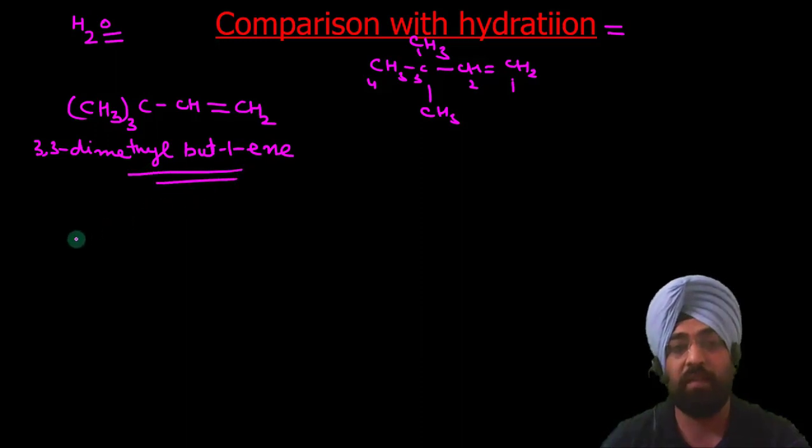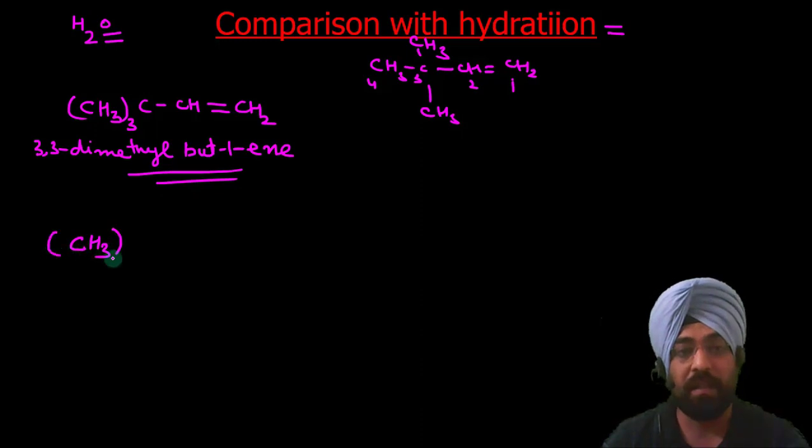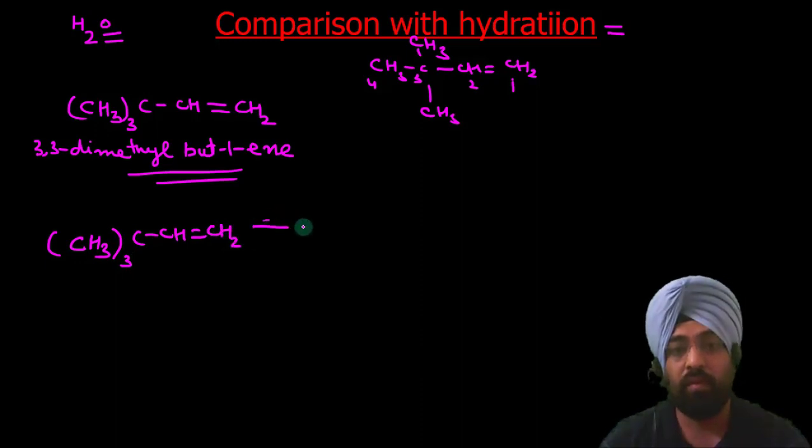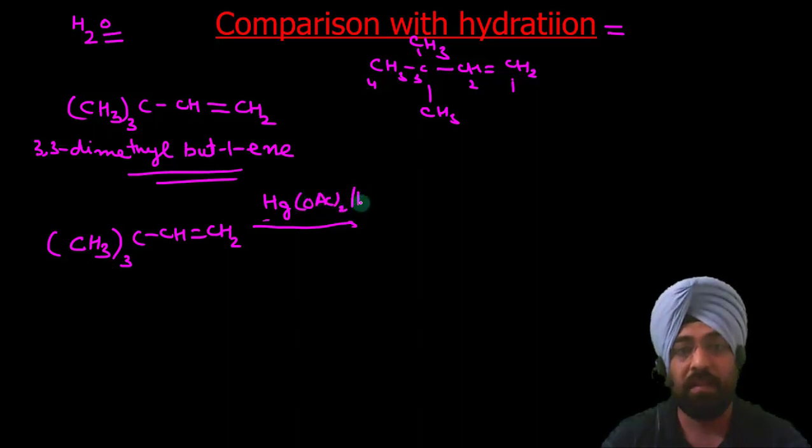Now first, let us do its oxymercuration demercuration reaction, (CH3)3 CH double bond CH2. We can write like this: Hg(OAc)2, water and NaBH4. So this is our reagent.